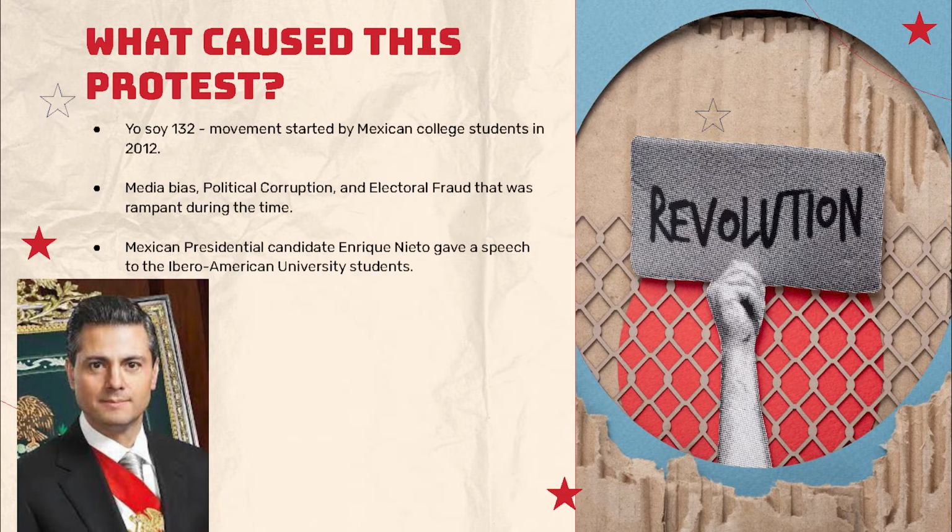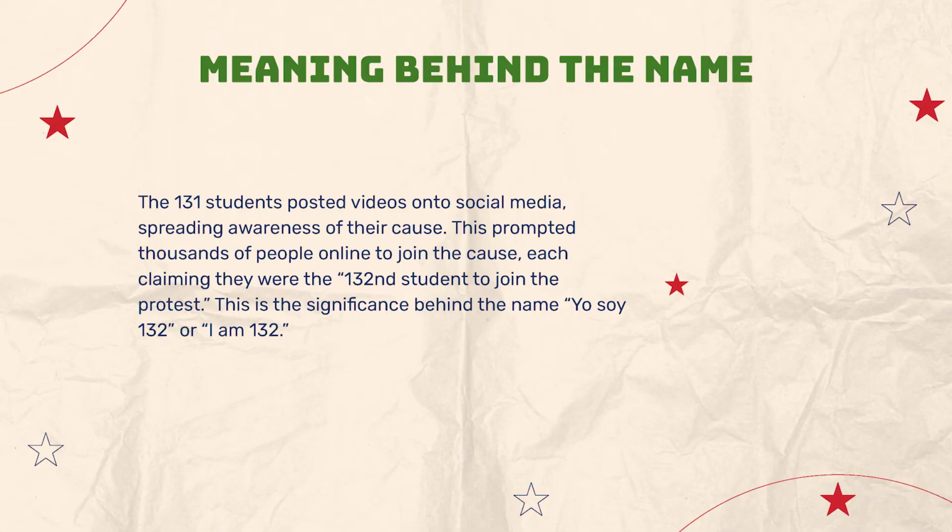this speech to Ibero-American University students in Mexico about an event that he started where he sent police to violently abuse and kill many of the innocent citizens during a protest. And he later justified this event, which caused heavy outrage among the students and caused 131 Mexican students to protest regarding the treatment. So, what is the meaning behind this name?